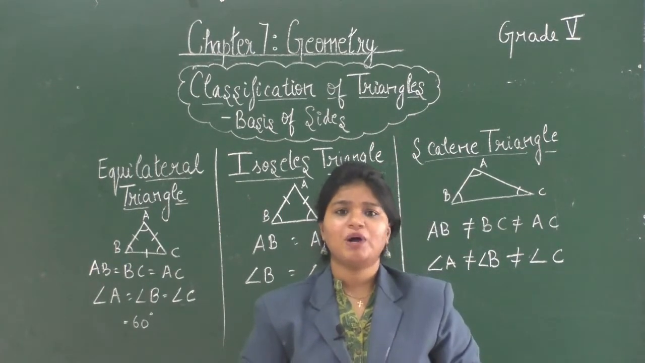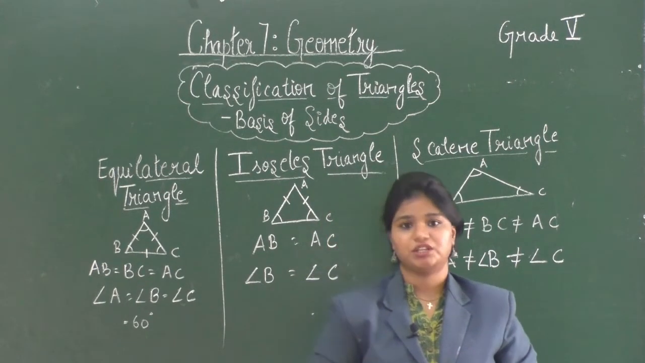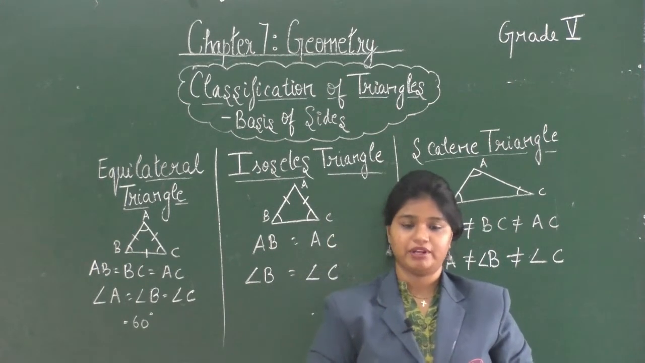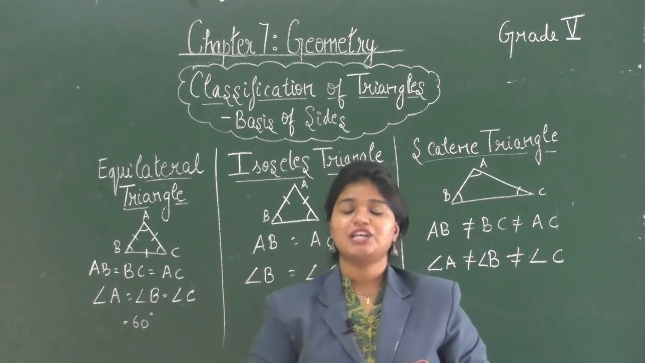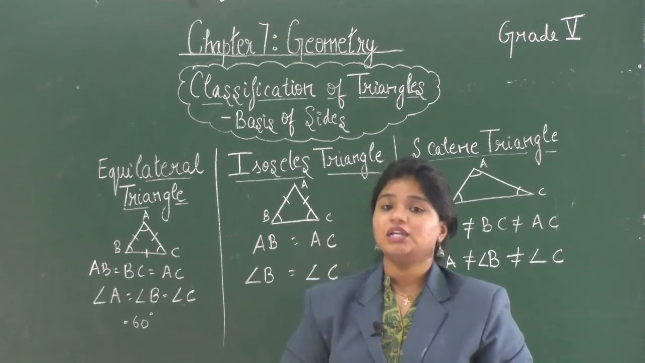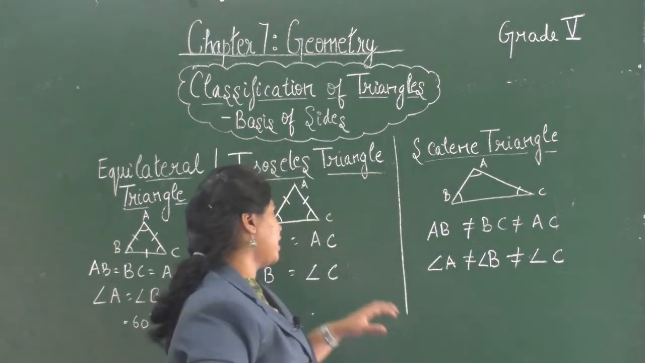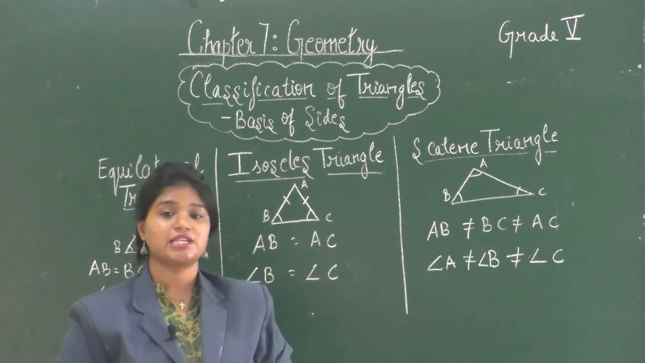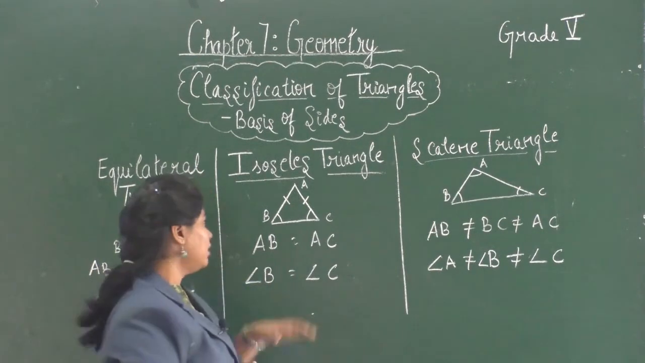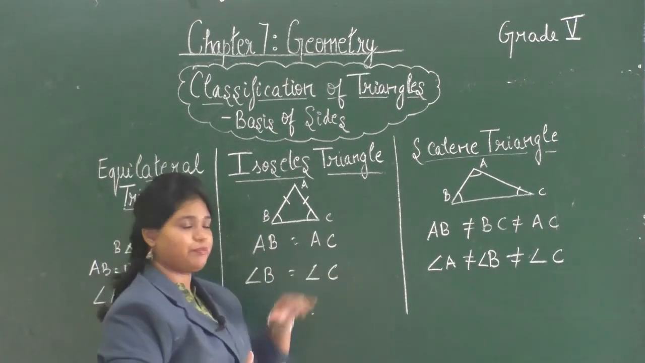Just think, why are the angles equal to 60 degree? It could have been any number, right? You will find the answer to this question as we move ahead with the chapter. Now let's talk about isosceles triangle. In an isosceles triangle, 2 sides are equal to each other. Here, AB is equal to AC.